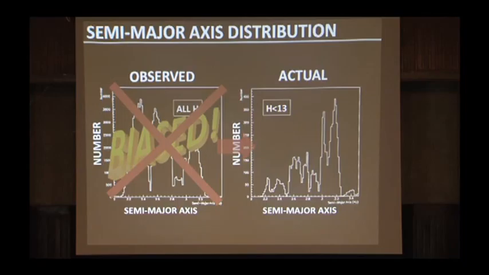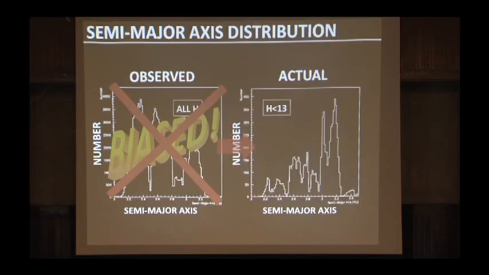The real distribution of asteroids, we can see if we limit to just those objects with an absolute magnitude less than 13, which corresponds to a diameter bigger than 10 kilometers. So we think we know where all the 10 kilometer diameter asteroids in the solar system are located. And if we look at them, we see that there's this very different distribution here compared to what we saw over here. That's all due to the problems with identifying asteroids from the Earth.